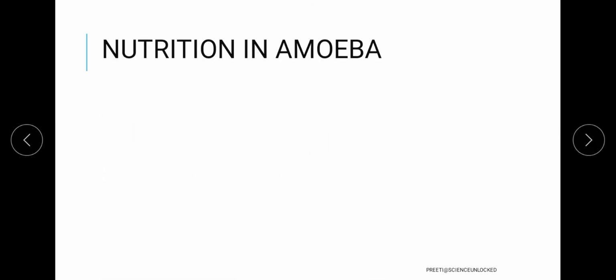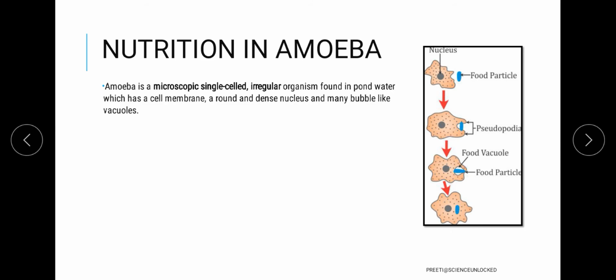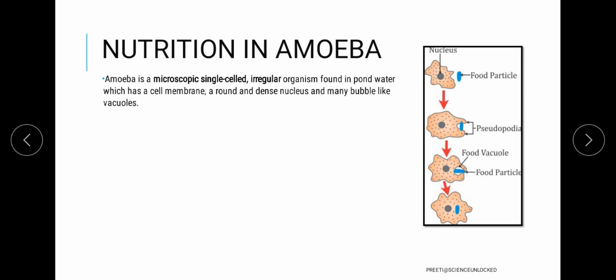Now we have the nutrition in amoeba, which is a microscopic single celled organism. That means it is very small in size. If we want to observe the structure, we have to use the microscope, and it is single celled, meaning it is a one cell structure. It is also an irregularly structured organism, meaning the body shape and size are not fixed, and it lives most of the time in water. It has a proper cell membrane, a dense internal round nucleus, and in between the nucleus and cell membrane it has the cytoplasm.